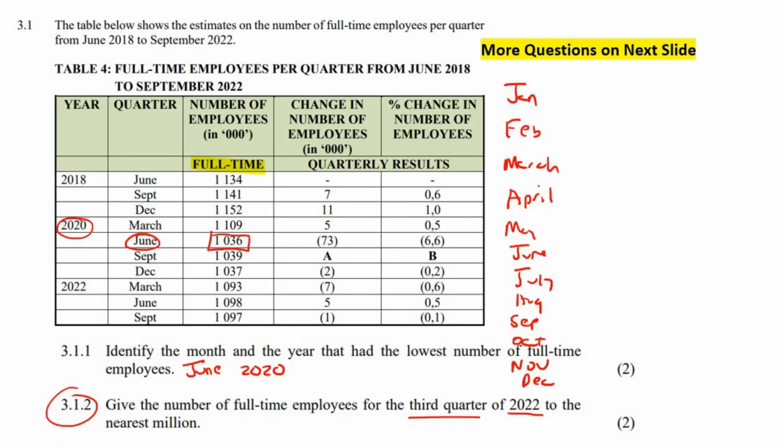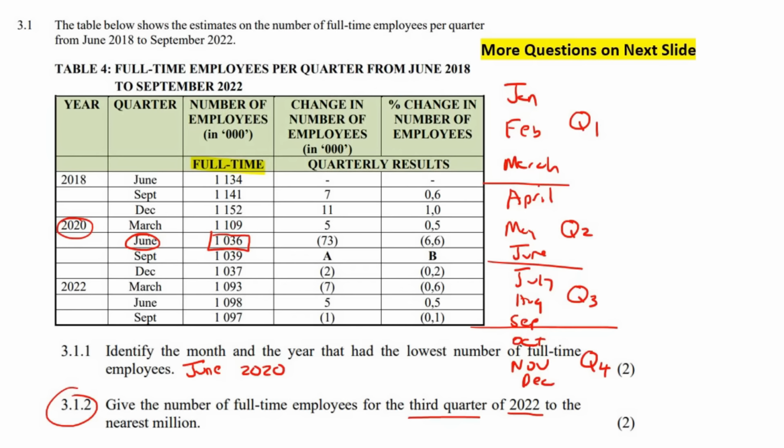Now, to break those up into quarters, then every 3 months you would break it up. There we go. So we call this the first quarter of the year, Q1. This is the second quarter, third quarter, and fourth quarter. Remember, quarters are into fours.